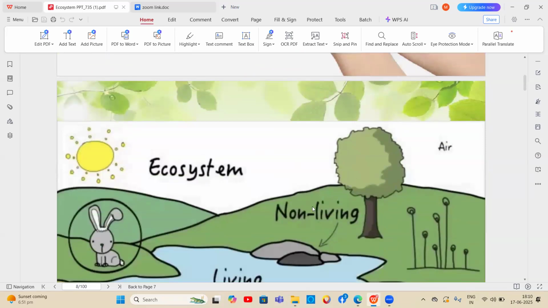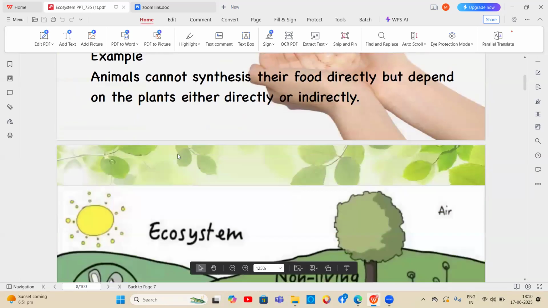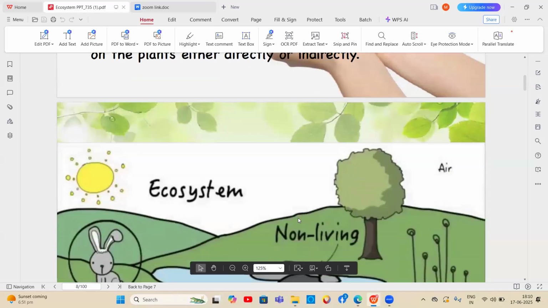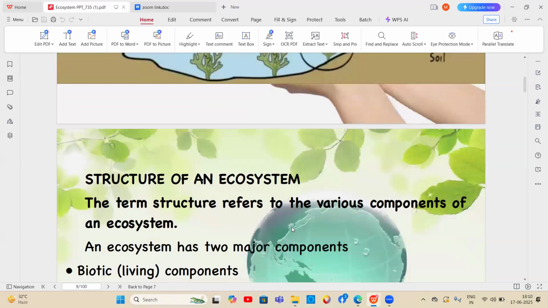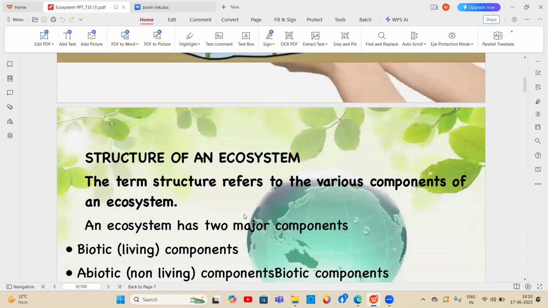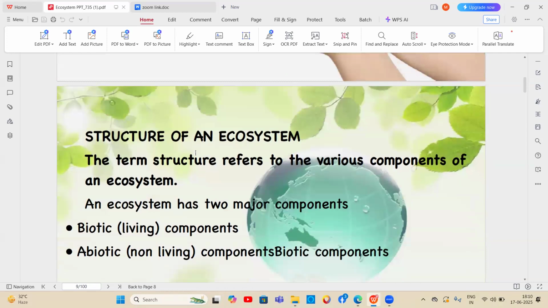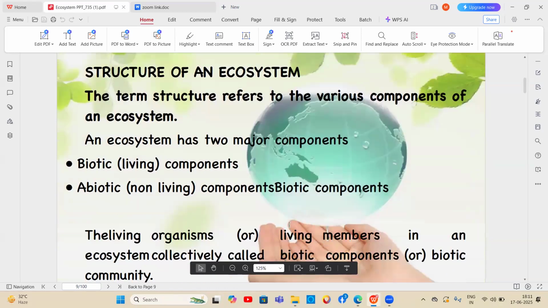So here, ecosystem is the interaction between the living and non-living components. The structure of an ecosystem refers to the various components of the ecosystem. Generally, the structure of an ecosystem mainly consists of two major components: the biotic components, that is the living, and abiotic components, that is non-living components.